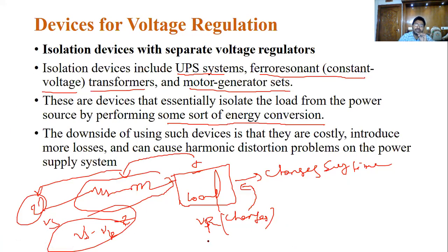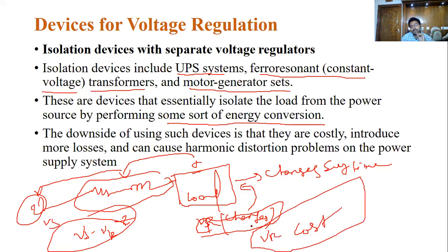Okay, we can maintain this. See, our aim is to maintain VR constant. How do we maintain this VR constant? By using some types of devices: tap changing transformers, isolation devices.